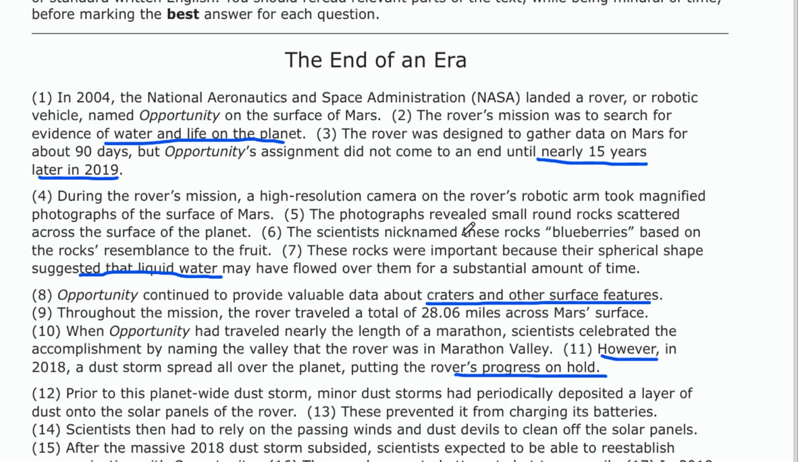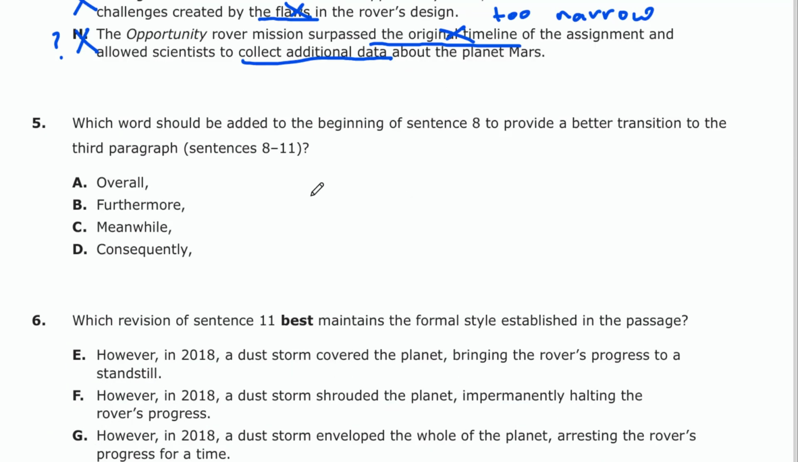Paragraph 3 then goes into opportunity to continue to provide valuable data about craters and other surface features. So it had other benefits. And it also traveled a long distance, another contribution. So these look to be different benefits highlighted from the rover, different contributions the rover made. Let's go back and look at our potential transition ideas that might match.